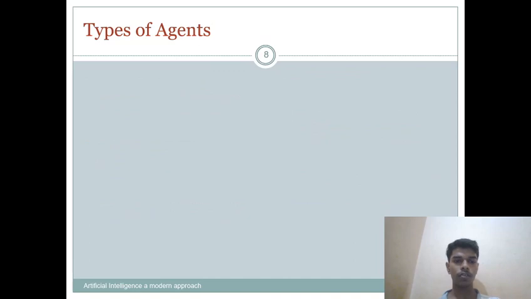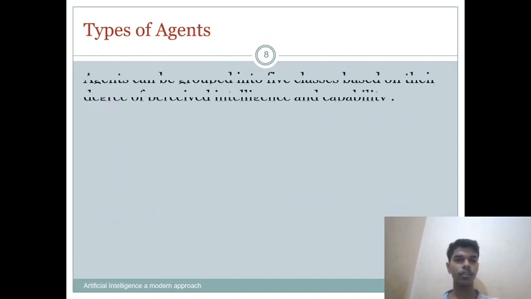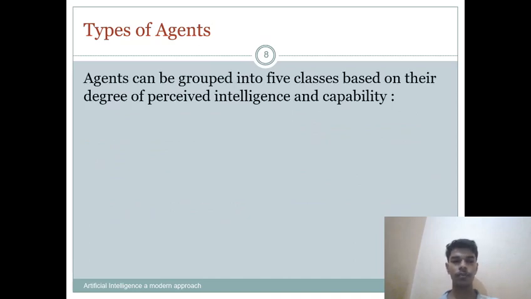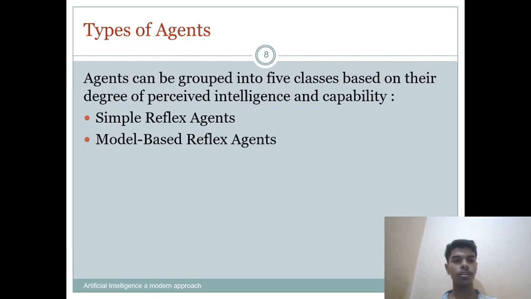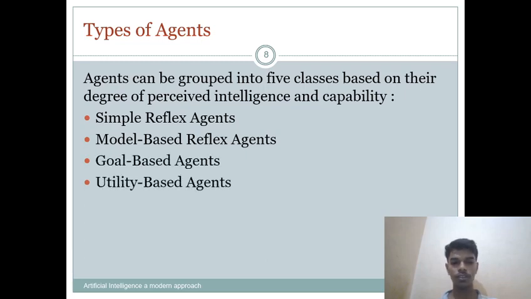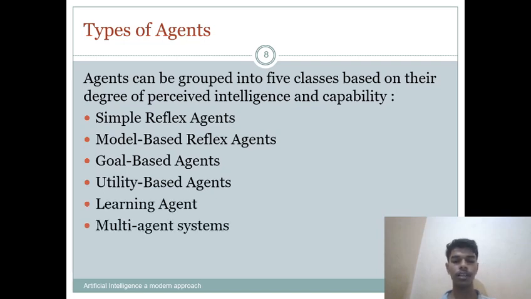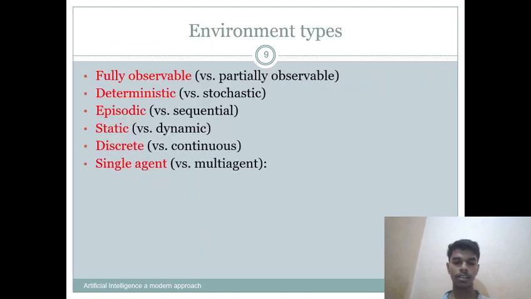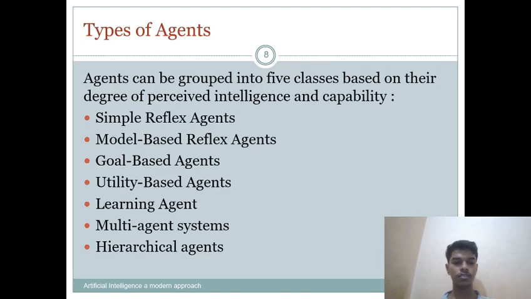Now we will discuss types of agents. We will not discuss them in detail, we will just look at what the types of agents are. Agents can be grouped into five classes based on their degree of perceived intelligence and capability. The first one is simple reflex agents. The second one is model based reflex agents. The third one is goal based agents. The fourth one is utility based agents. And the fifth one is learning agents. And the seventh one is multi agent systems. The eighth one is hierarchical agents. So these were the agents. Now you can read more about these on the internet.